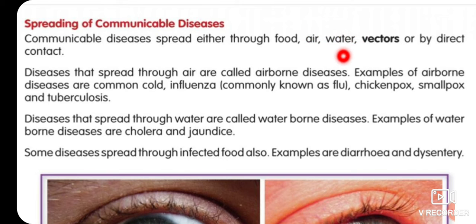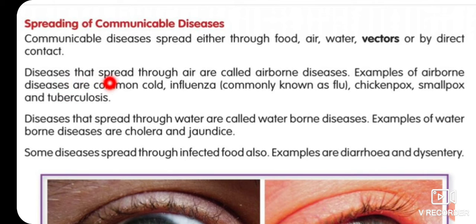Okay, and water, vectors are those animals or microorganisms that can cause that particular type of disease, or by direct contact. If we talk to a person who is infected with a particular disease, then we can get that disease also.